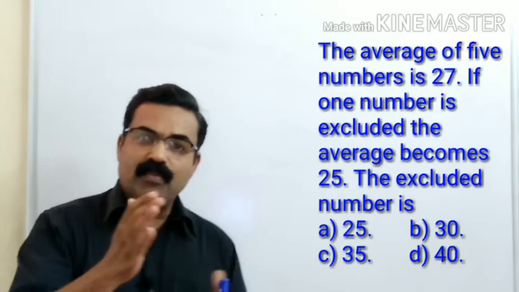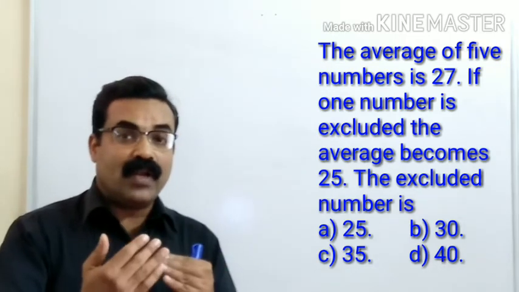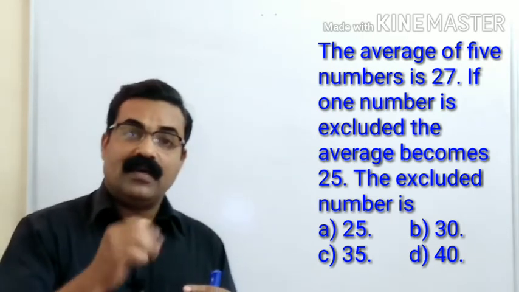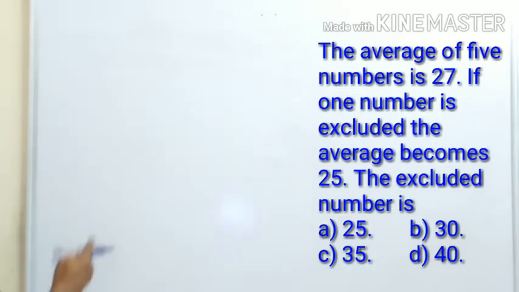So when you remove one number, how many numbers will be left? 4 numbers will be left. So for that 4 numbers, what is the average? Average is 25. So what will be the number which is removed, which is excluded? So a very easy question we can find out.